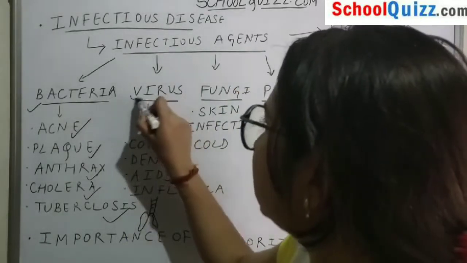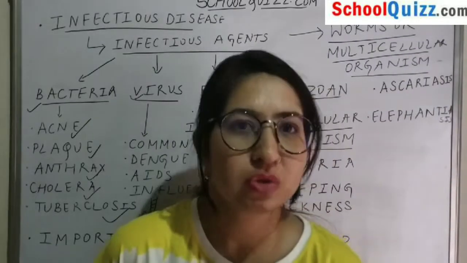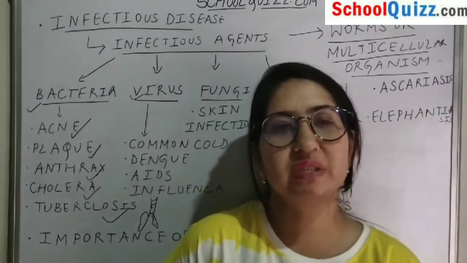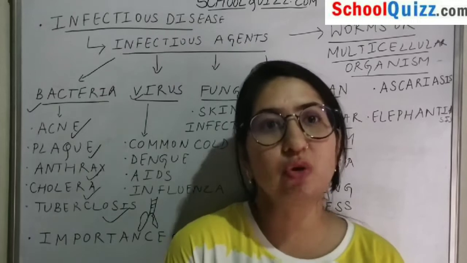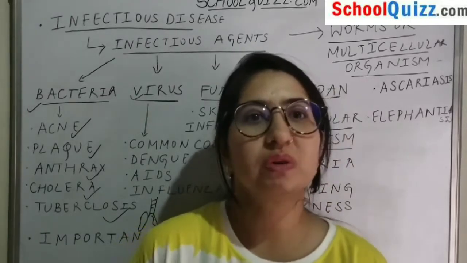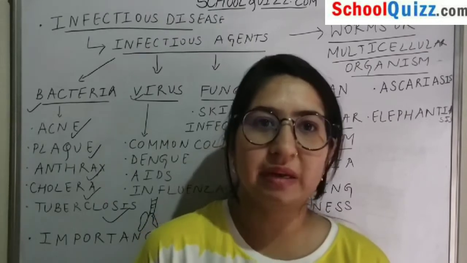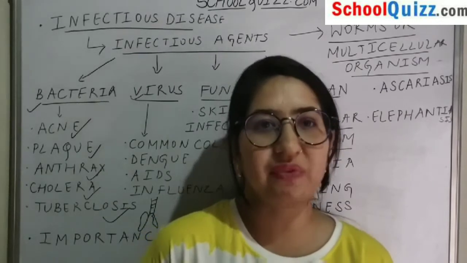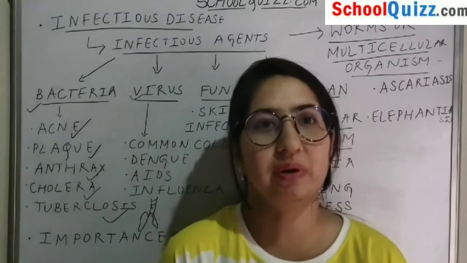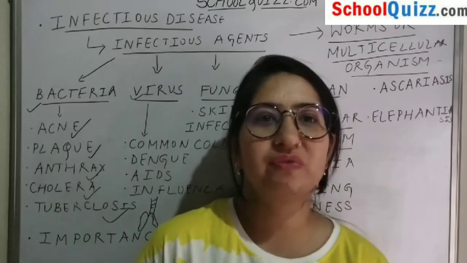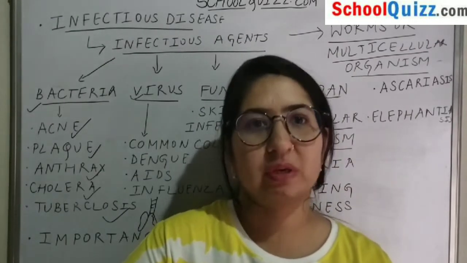The next category of disease is viral diseases. Viral diseases are a bit tricky to treat, because a virus is an entity which can be classified neither as a living system nor as a non-living system. It is intermediate between both.